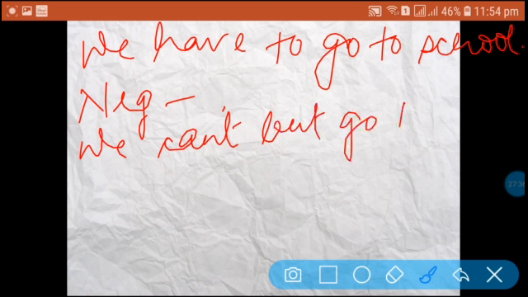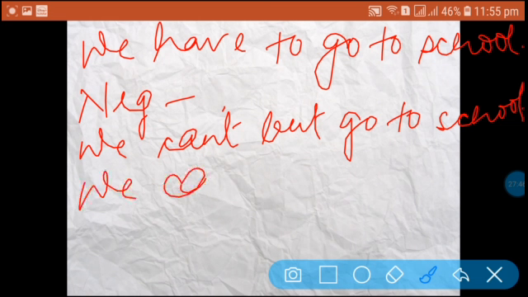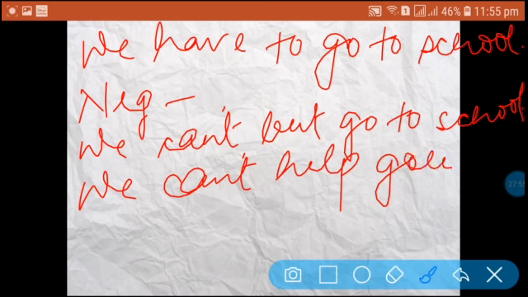The meaning is same, the sentence is changed. And the next probability is: We can't help going to school. That means V1 plus ing, going to school.